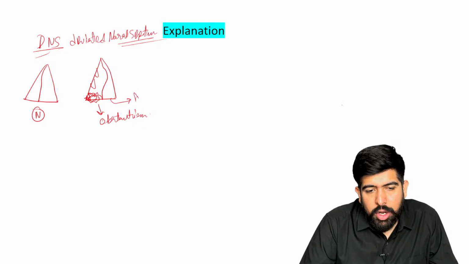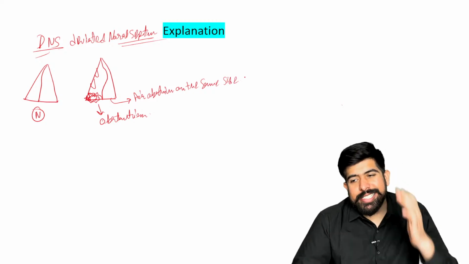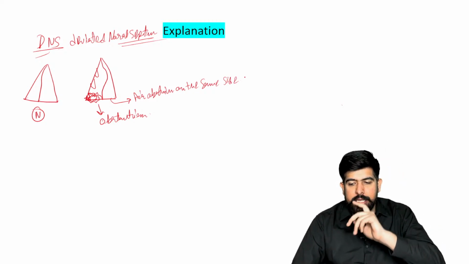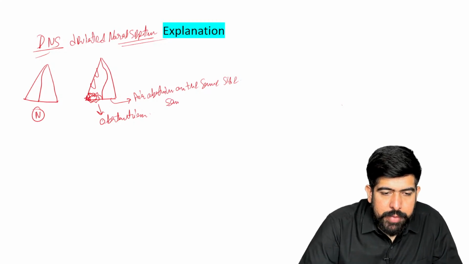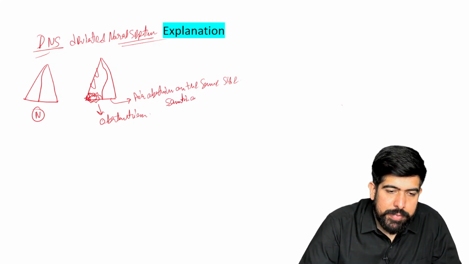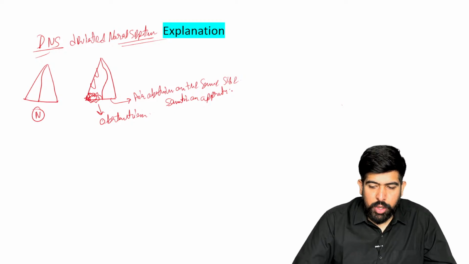If I'm talking about the air obstruction, this will be seen on the same side. What is the meaning of same side? It means the side which has the deviated septum, and of course sometimes on the opposite side also.